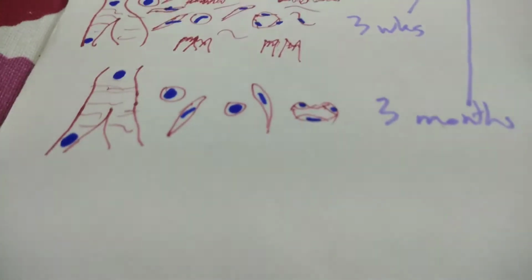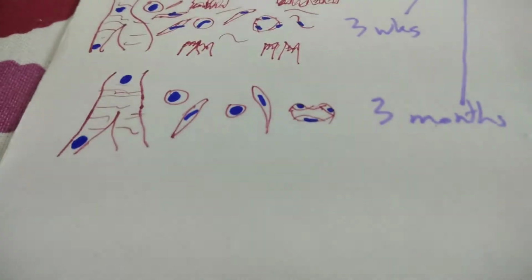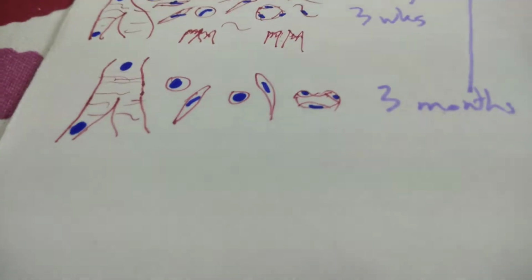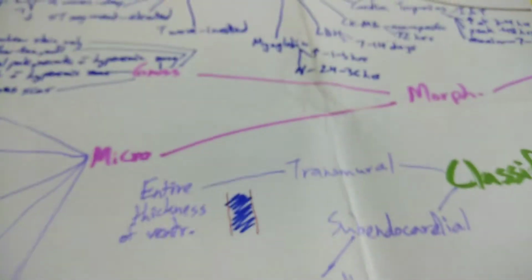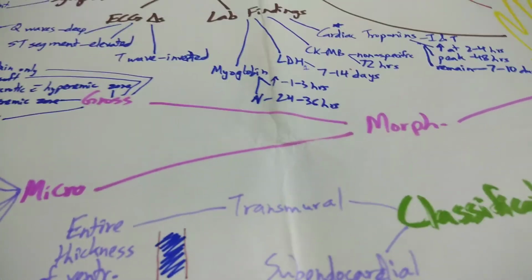And within 3 months, you find that there's nothing but fibrotic tissue. So there's fibroblasts, there's capillaries, there's lymphocytes, and scar tissue overall. So that's after 3 months. So that's the morphological changes.